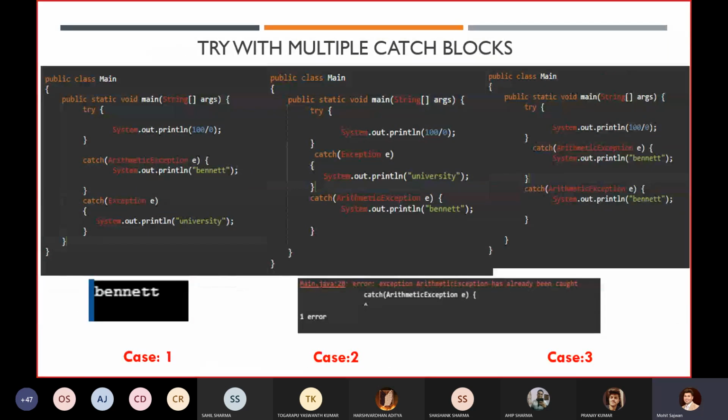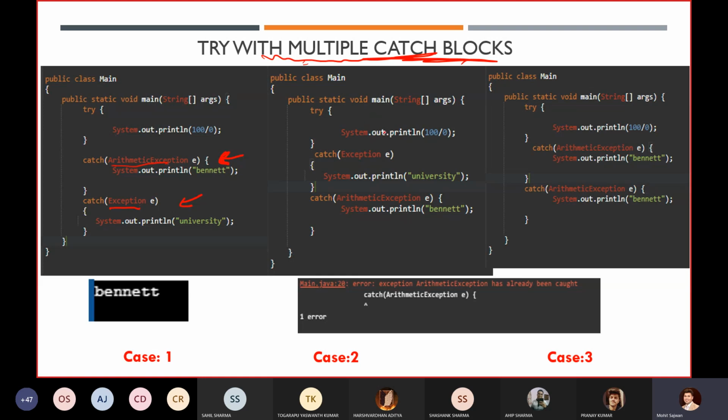So in this, when you have try and multiple catch blocks, in this scenario also we are having multiple catch blocks. Whenever you have multiple catch blocks, what I have told you is that you have to follow the hierarchy. Hierarchy means first write the child class exception, first handle the child class exception, then handle the parent class exception. So first write arithmetic exception, then write exception.